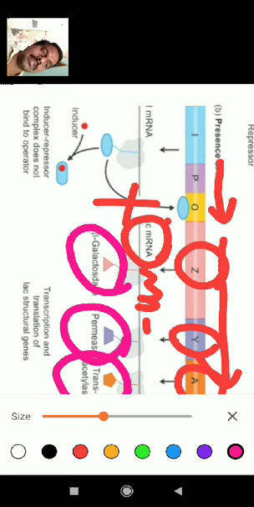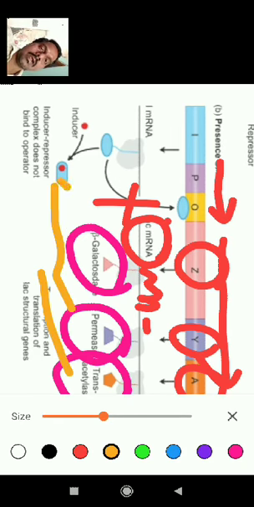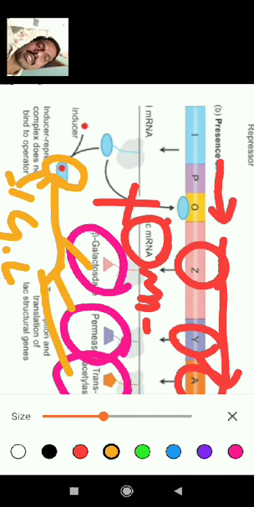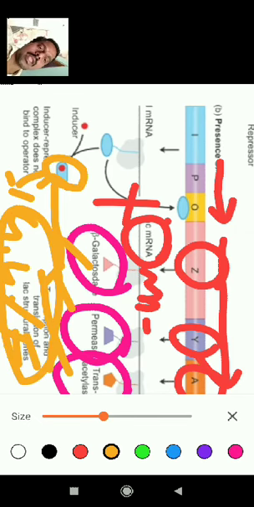When these three enzymes are released, they act on the inducer-repressor complex, specially on lactose, and the lactose is converted into glucose and galactose. So these are monosaccharides. Lactose is a disaccharide, but it is converted into monosaccharides. So this is the concept.